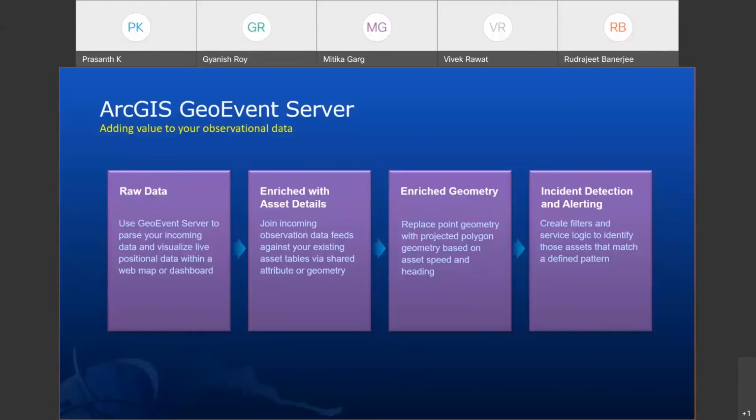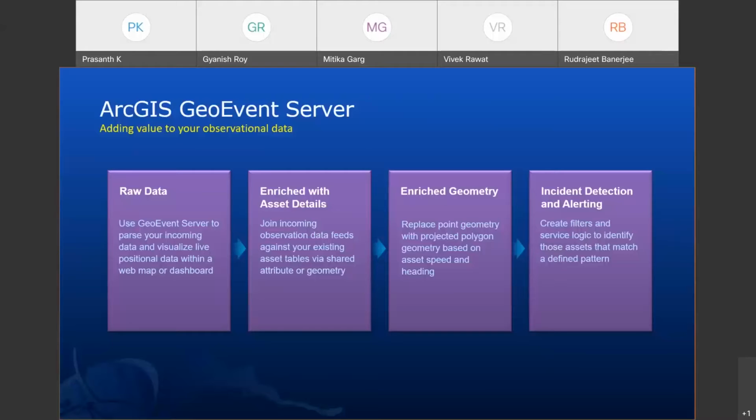So you already will have these set of services which is placed in your GIS environment. It can be on ArcGIS Online or ArcGIS Enterprise or any GIS platform. And that geometry can be enriched with the real-time information which is coming from the real-time feed. And once specific criteria are met, it can create alerts. So the logic can be set in the workflow, and this system will help you to get an alert onboarded to a mobile application or to the dashboard or to the web application according to your workflow of the organization.